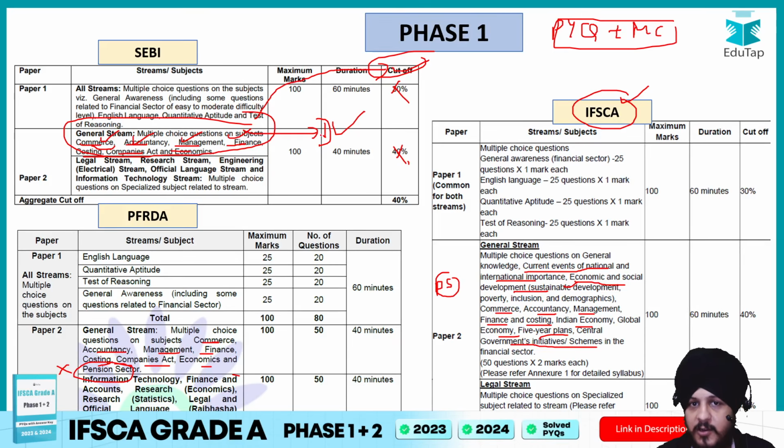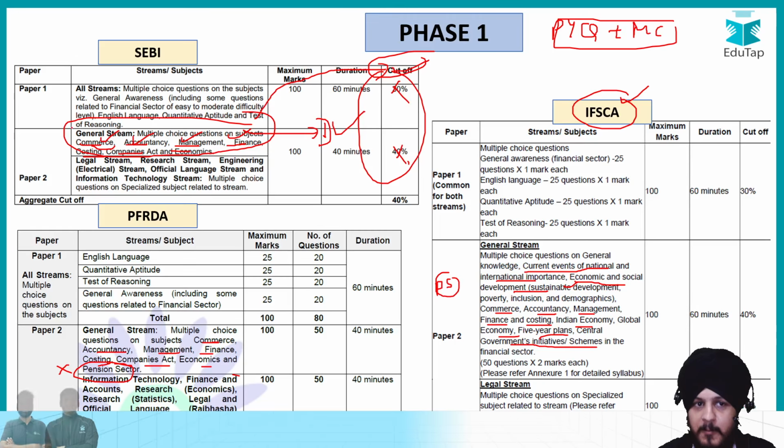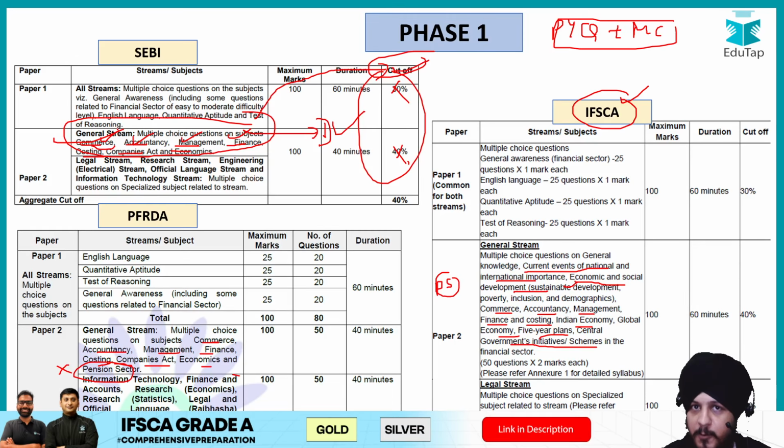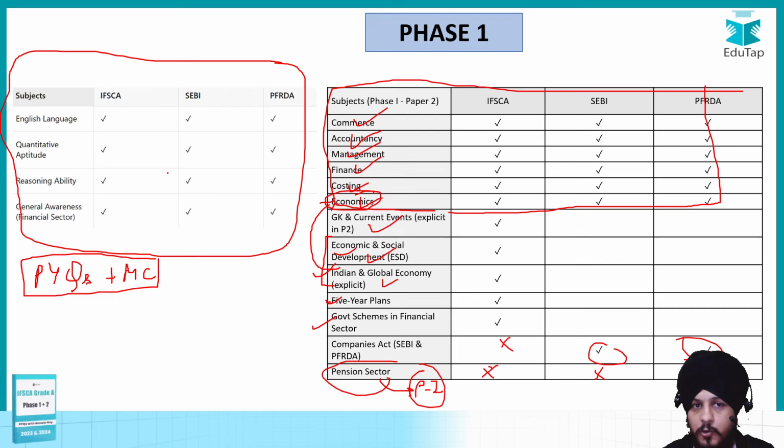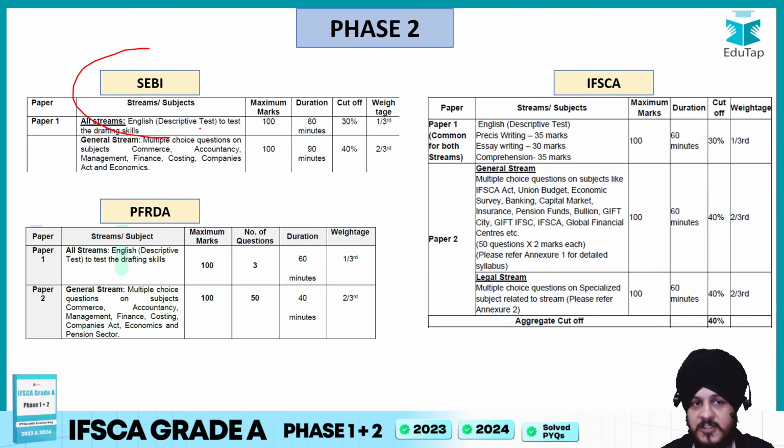But I would say that you should not go with this cutoff. Why? Because you have to do detailed preparation with respect to paper 2, because these paper 2 subjects are going to come in case of phase 2 also. So you will have to put 100% energy with respect to that, because phase 2 is something that is going to be an important criteria with respect to your selection in the merit list, right? So this is very important that you need to know.